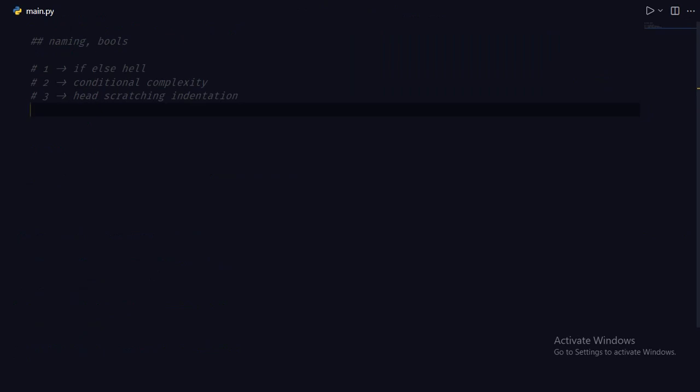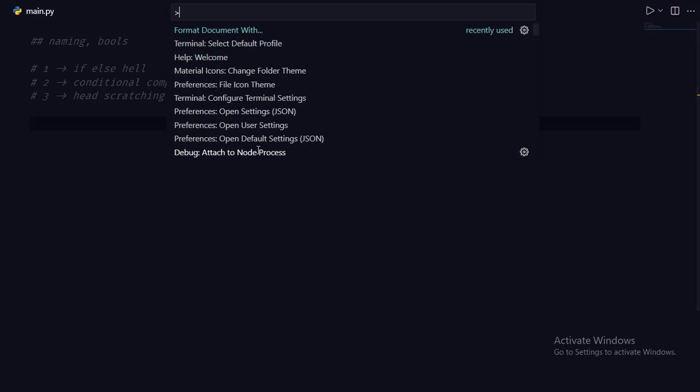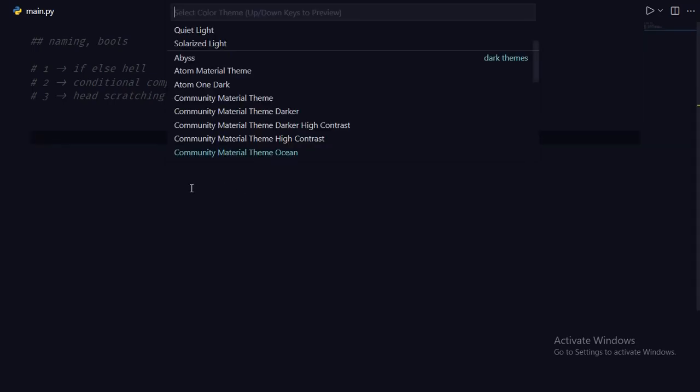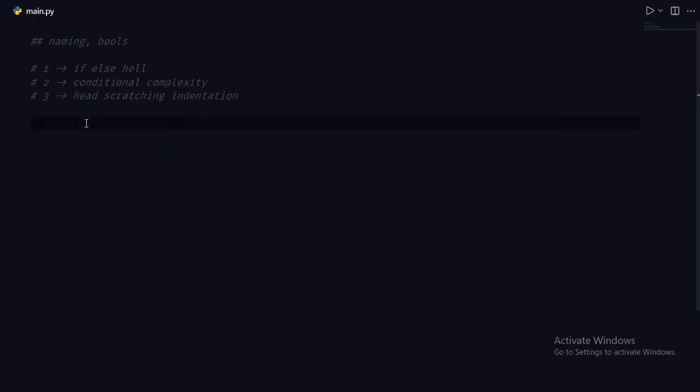Given below are the three main parts of clean coding. First I am going to teach you about naming and booleans, then the if-else hell in conditional complexity, and then head-scratching indentation. This will be a wonderful journey. If you are wondering which theme I am using, I am using the Material Theme Ocean. Let me show you. This is the theme I am using, the code editor is VS Code, and the terminal I am using is Git Bash. So let's get started.